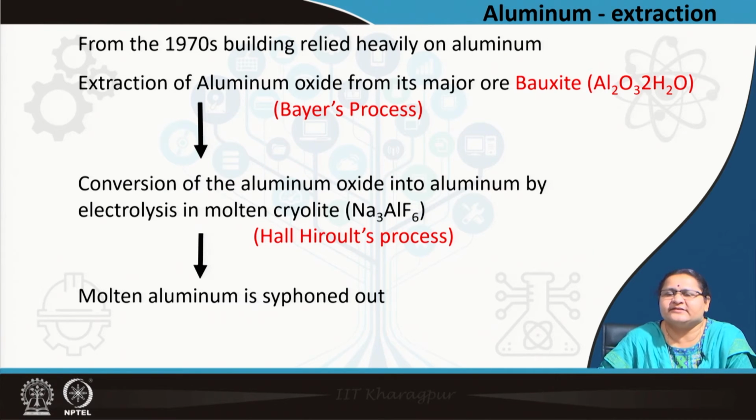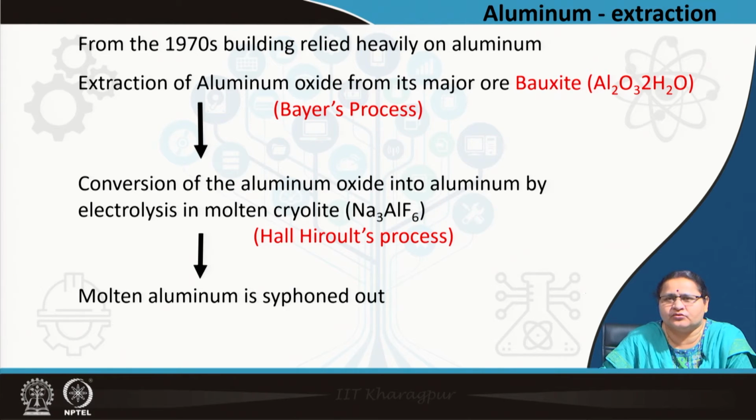So, coming to the extraction, the major ore is bauxite, and we use Bayer's process to convert it to aluminum oxide. Then we follow the Hall-Héroult process by electrolysis in molten cryolite, and we get pure aluminum. So, these are the few steps.